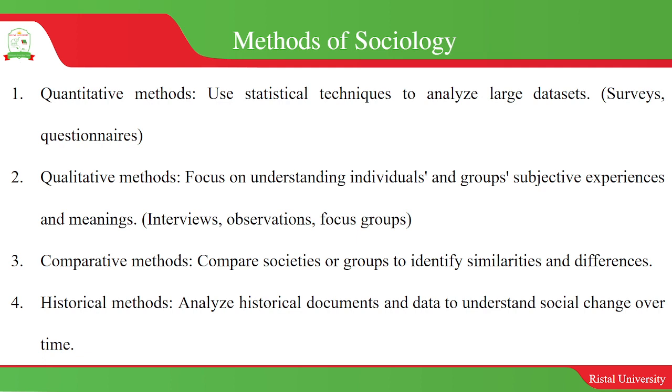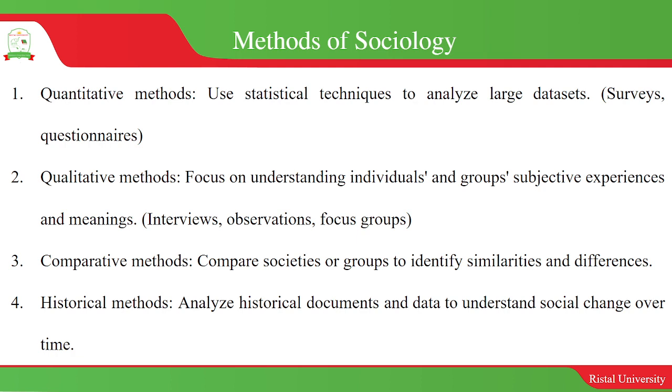So we can use quantitative methods. This is where we basically collect numerical data about different sociological phenomena. Okay, so this is where you can use surveys and questionnaires as the methods. And then qualitative, this is where you really gather in-depth data about a sociological concept.